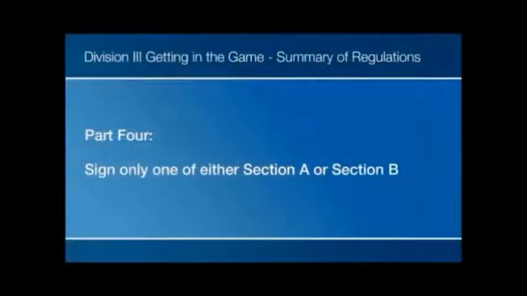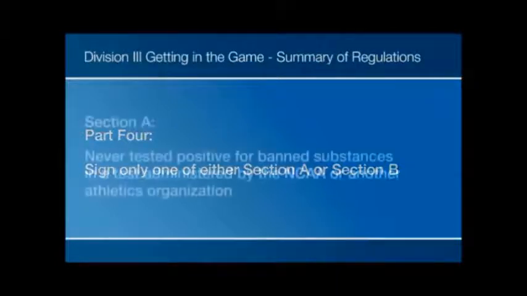There are 3 sections in Part 4. You'll be signing only 2 of the 3 sections, so please pay careful attention. You will not sign both Part A and Part B. You will sign only one of these 2 options. Go slowly through this section to make sure you're signing the correct part.